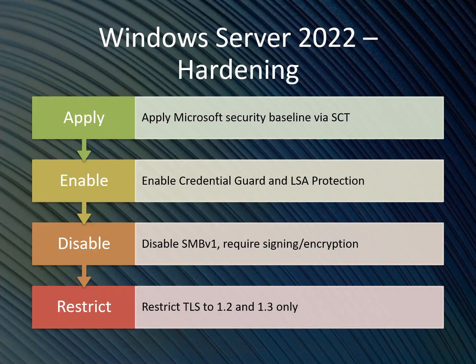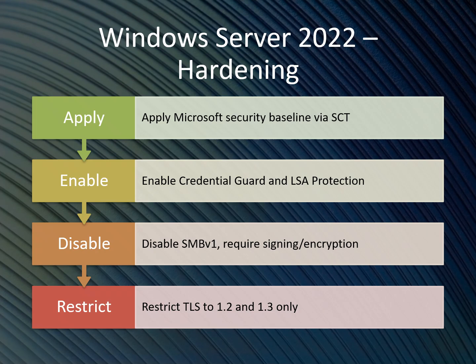Secure SMB. Disable SMBv1 completely, as it is vulnerable to exploits like EternalBlue. Require SMB signing and encryption so that file transfers cannot be modified in transit. Restrict TLS versions. Disable older SSL/TLS protocols in the registry or via Group Policy.